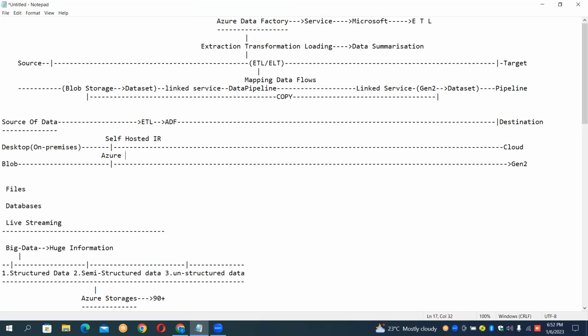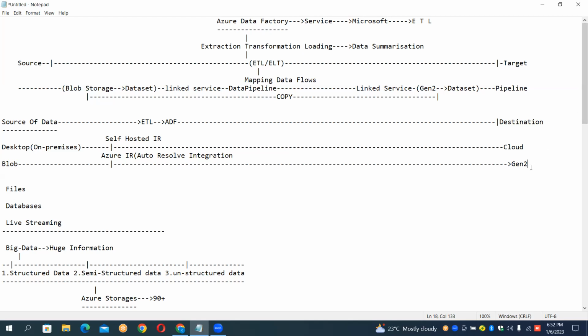Azure IR is also called auto resolve integration runtime. You can also call it auto resolve integration. That's it. And the third type of thing,